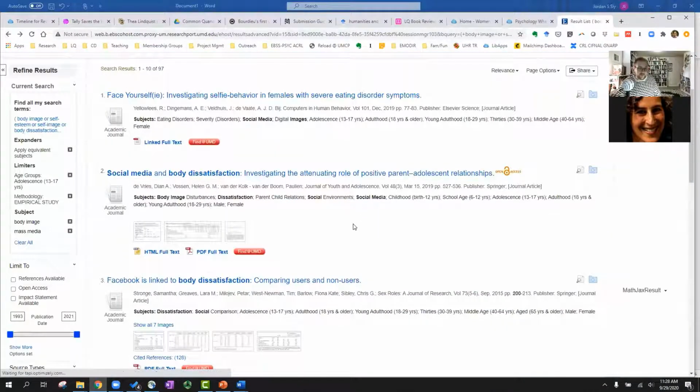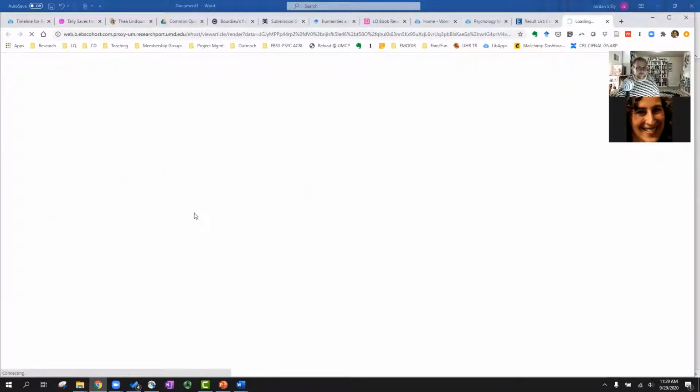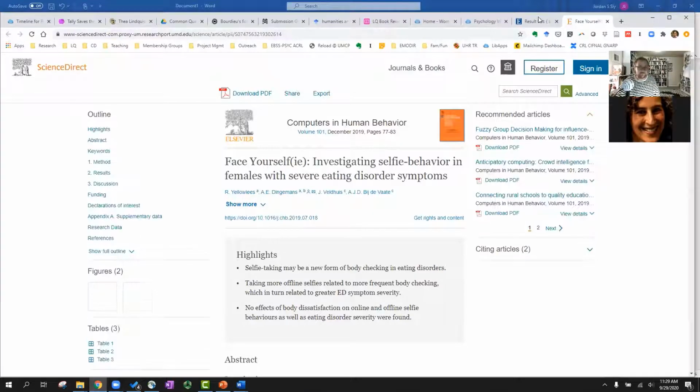Other buttons that you'll see for accessing are the linked full text button, which I'll show you here in a moment, and the Find at UMD button. So this is sort of the definitely button. We absolutely have access to this study. This one is we have it, but it's just located somewhere else. You'll find it through a different database, which is easy enough to do because if you click this button, it takes you immediately there. So that's also very easy.